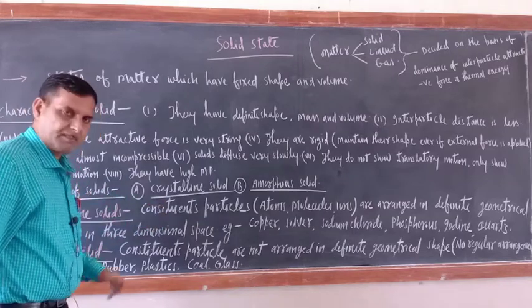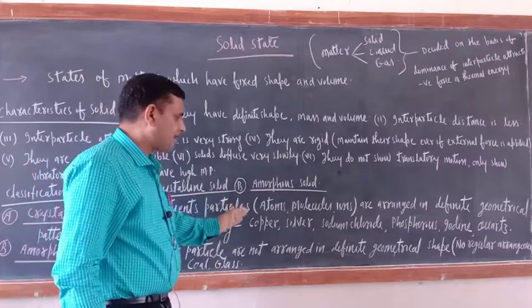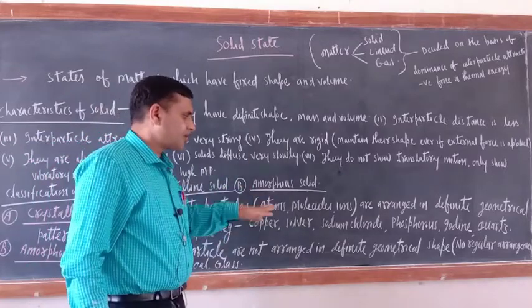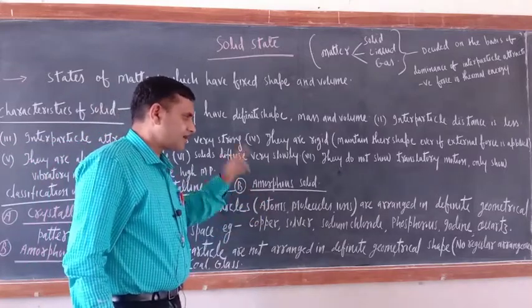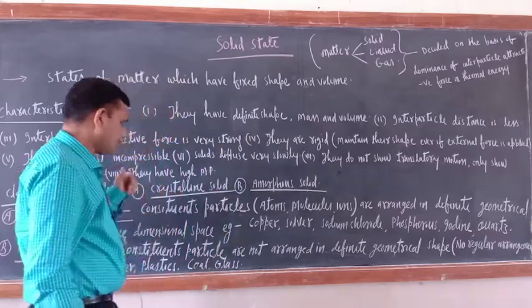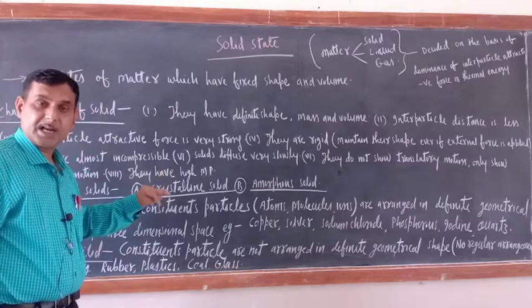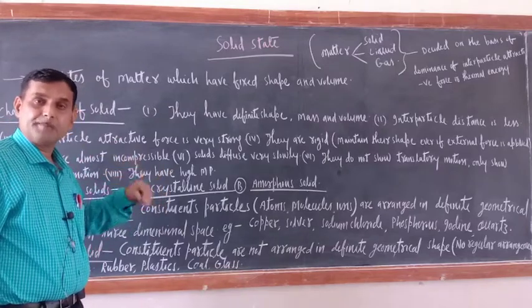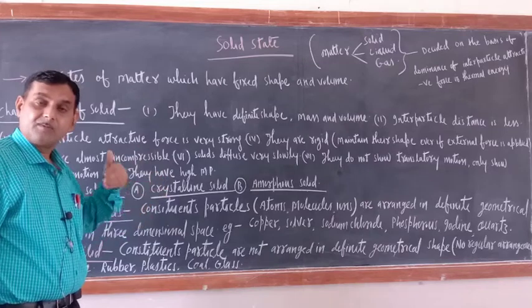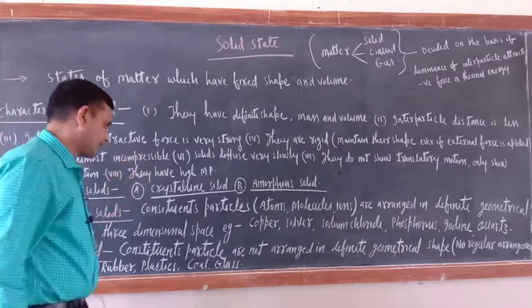What are the examples of crystalline solids? The crystalline solids are copper, silver, sodium chloride, phosphorus, iodine, quartz. They are examples of crystalline solids because in their crystal lattice constituent particles follow a definite geometrical pattern of arrangement.